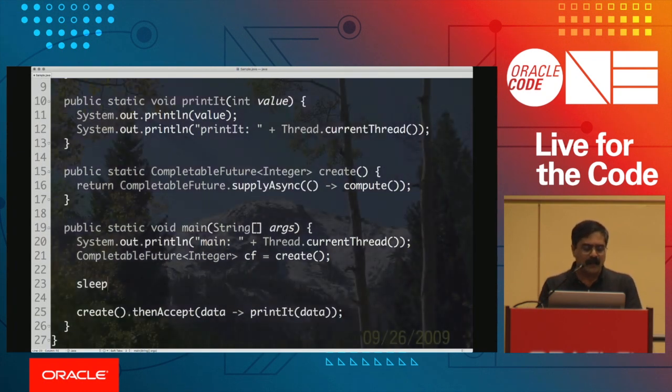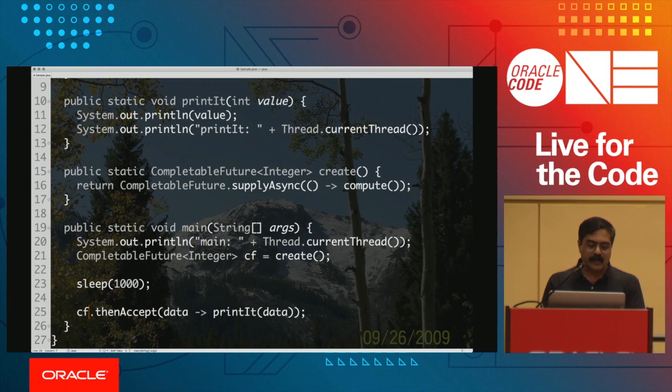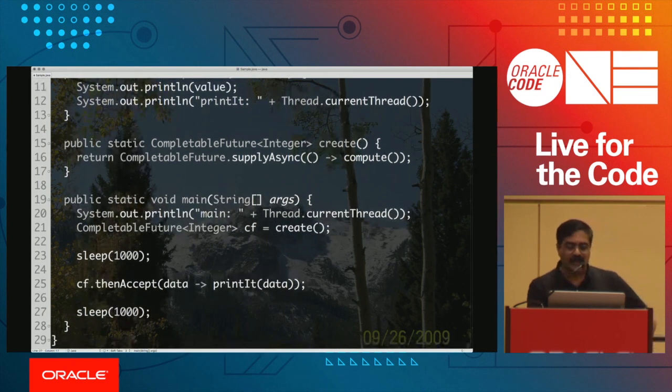Let's go ahead and sleep here for just about a second, if you will, and then I'm going to call thenAccept on this CompletableFuture, and ask it to go ahead and consume the data that it is returning for us. And then I will say, sleep for another second, so we can just display the result after this. So what's going to happen at this point?